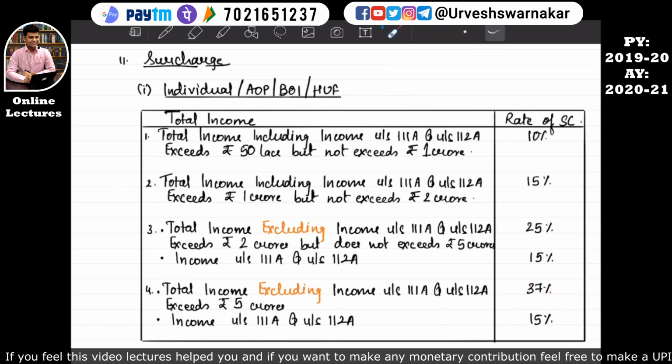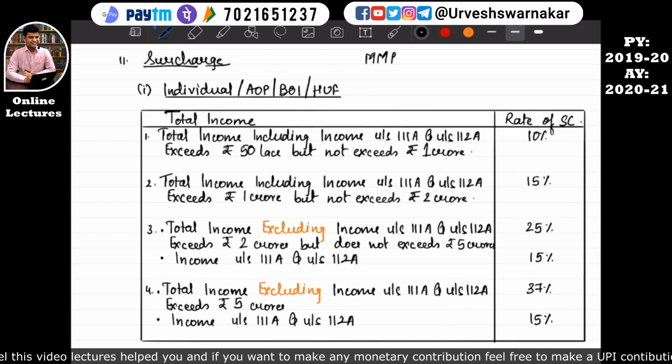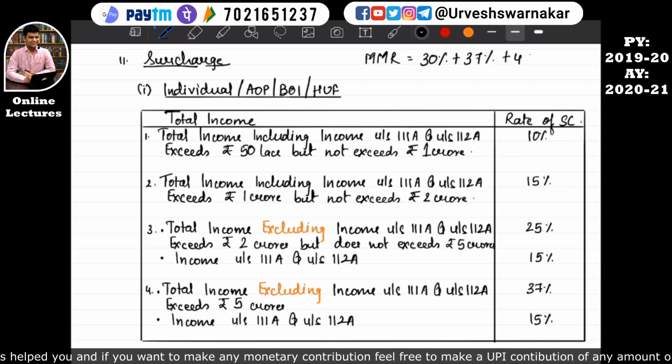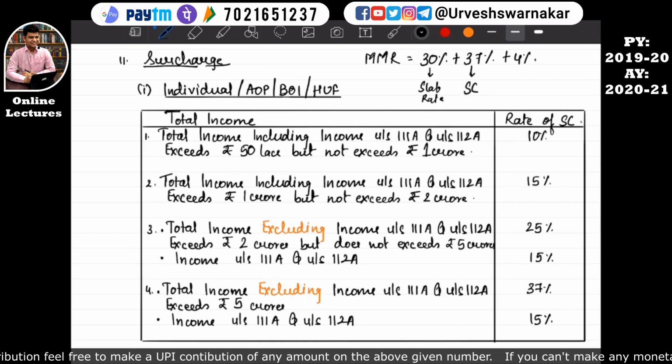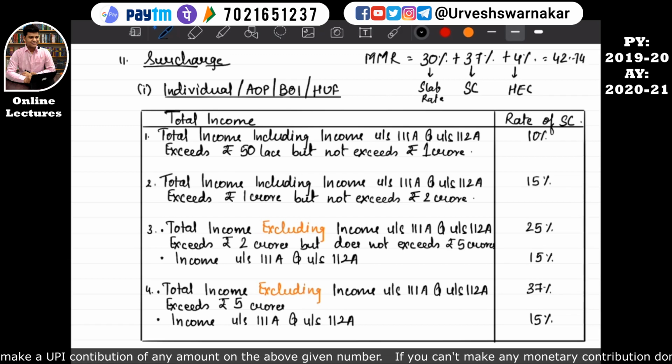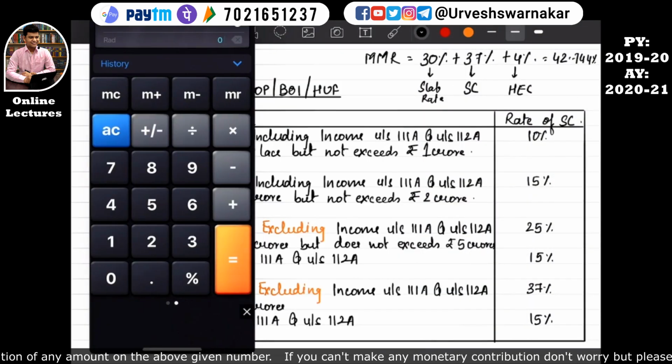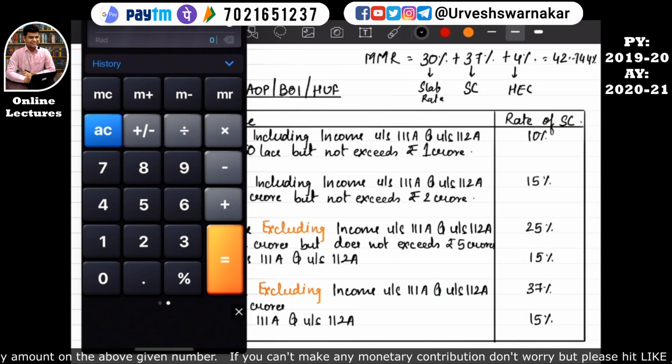So we have already learned to calculate MMR, which was 30% plus 37% plus 4%. So what is this 30%? The highest slab rate for an individual, right? 37% is the highest limit of the surcharge, and HEC is 4%. It was around 42.744%. If you want, we can calculate it again, because I don't remember all these decimal figures.